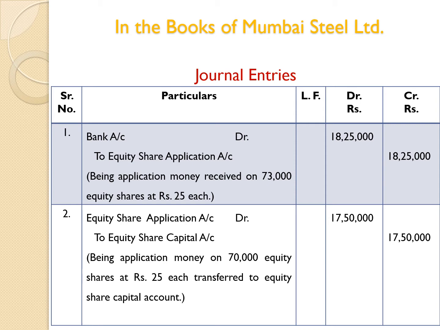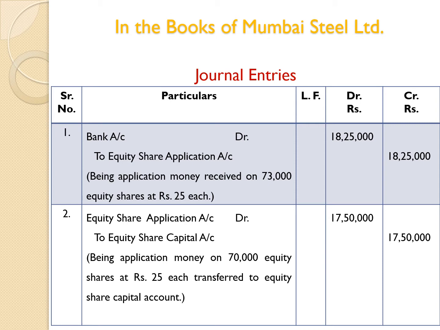While passing entry number 1, we consider the number of applications received, and that is to be multiplied by the application money. Here application money received on 73,000 shares into rupees 25 each equals 18 lakh 25,000.